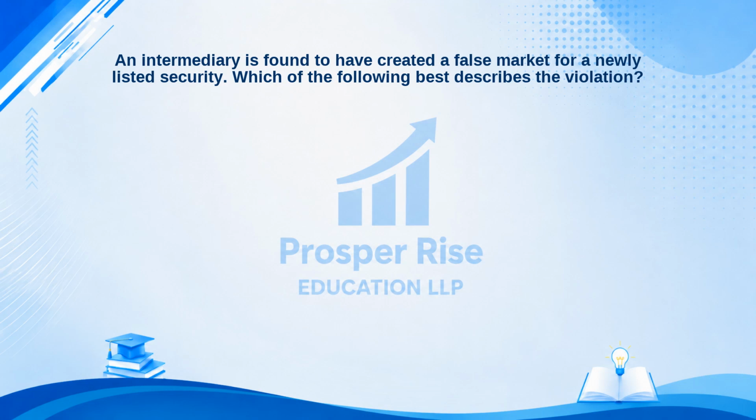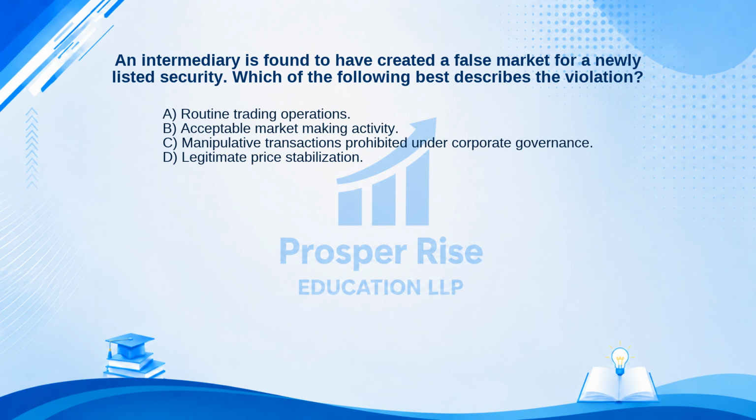An intermediary is found to have created a false market for a newly listed security. Which of the following best describes the violation? Here are your options. A. Routine trading operations. B. Acceptable market-making activity. C. Manipulative transactions prohibited under corporate governance. Or D. Legitimate price stabilization.